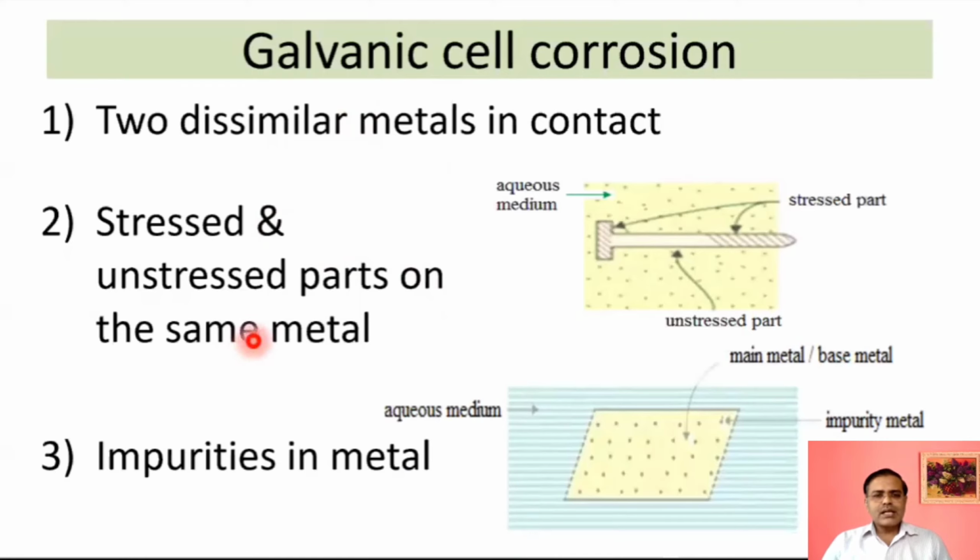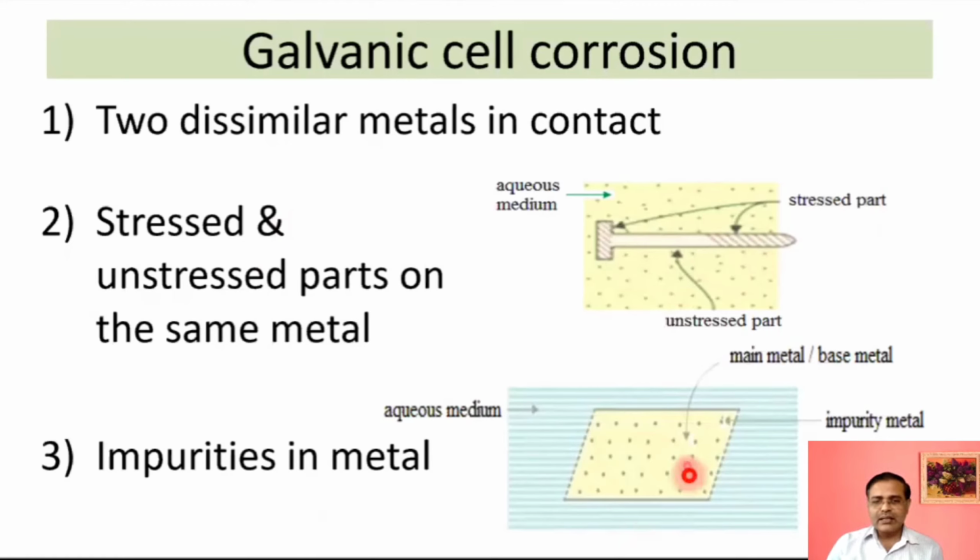Okay, a stress part means worked part. Suppose there is a metal sheet and it is bent, it is folded. So the folded part will act as a stress part. For example, here the nail is given. You can see the threads on the nail. So this threaded part will act as a stress part, and more corrosion will occur there as compared to the remaining part. The third is impurities in metal.